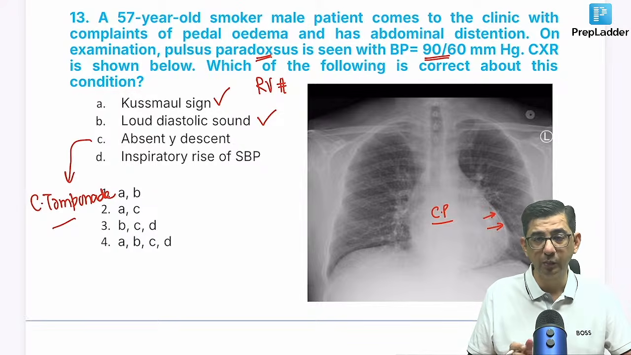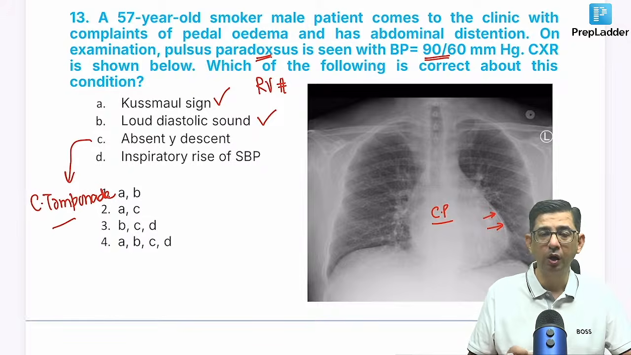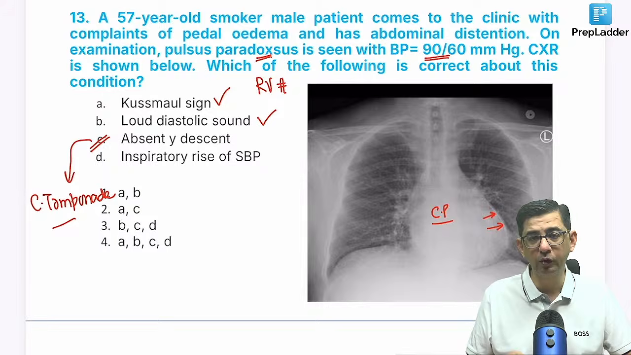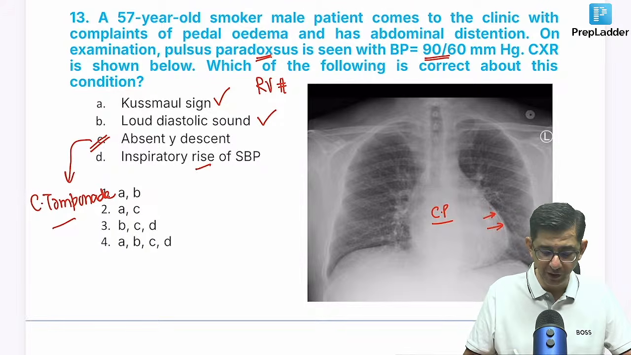But the point to be taken is there is no increased cardiothoracic ratio. There is no water bottle heart present in this case. There's no electrical alternans that is described. So I'm ruling out option C, considering that C would be valid if the cardiothoracic ratio was increased. And we don't have an inspiratory rise of BP now.